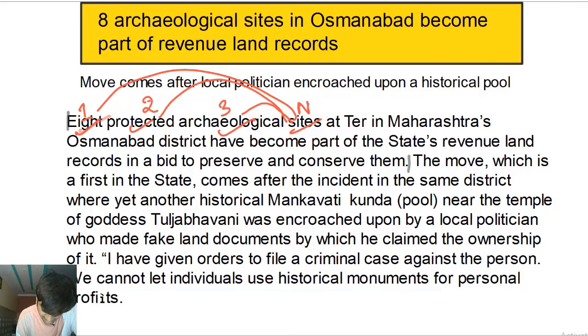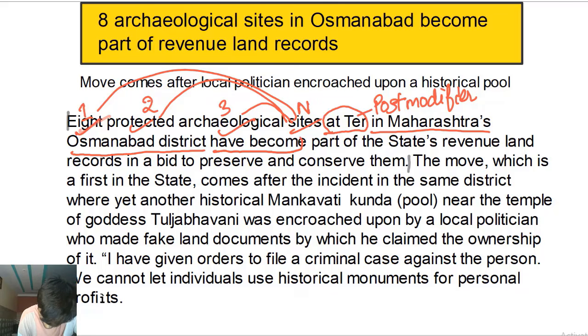So let's keep reading. Eight protected archaeological sites where, at Ter, it's giving information about the noun sites, so it's a postmodifier. At Ter, name of a place, where in Maharashtra's Osmanabad district, have become.